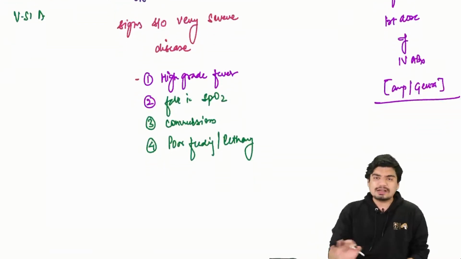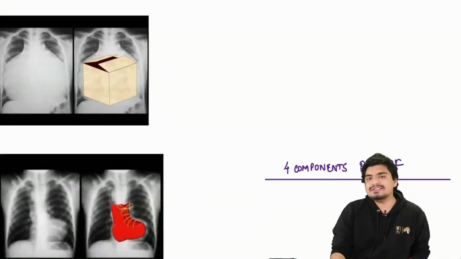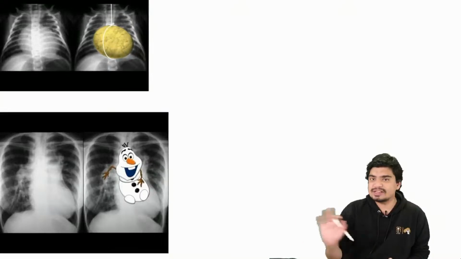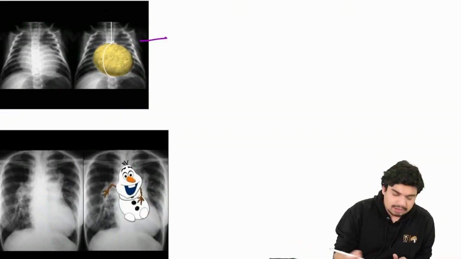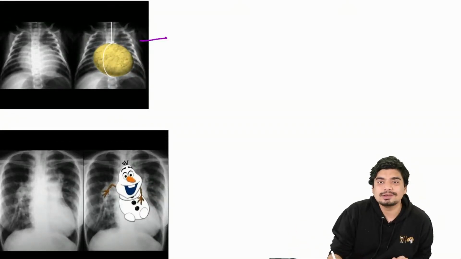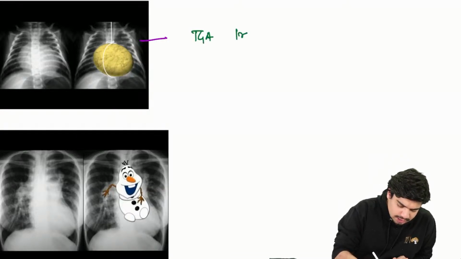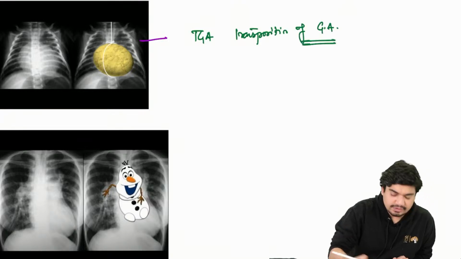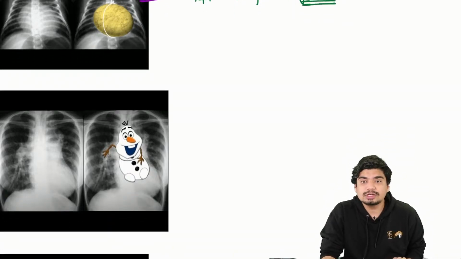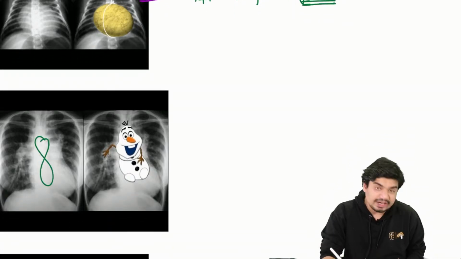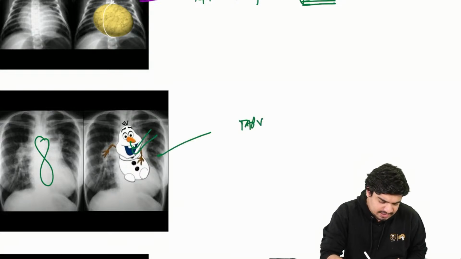We come to the last topic, a little bit of cardio. These X-rays are very important. This is what? Egg on string appearance. Seen where? In TGA, transposition of great arteries. This is what? Figure of 8 or snowman appearance. This is seen in TAPVC.